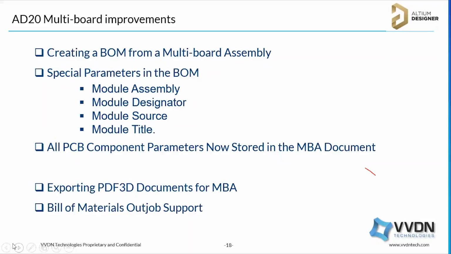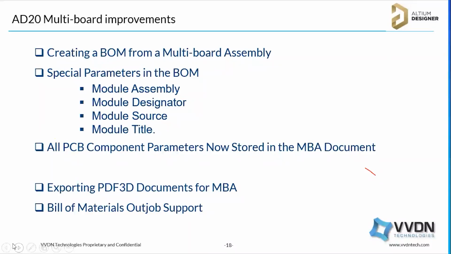You can also enable special parameters. In the bill of material generation there are columns, and you can enable each column like value, manufacturer part number, right? The same way you can enable the module designator or module assembly, module source and title. Suppose these components are from a motherboard, and these components are from the Wi-Fi board. The daughter board or motherboard title can be enabled, so we can easily understand that these components are from this PCB, because it's a complete BOM, right?